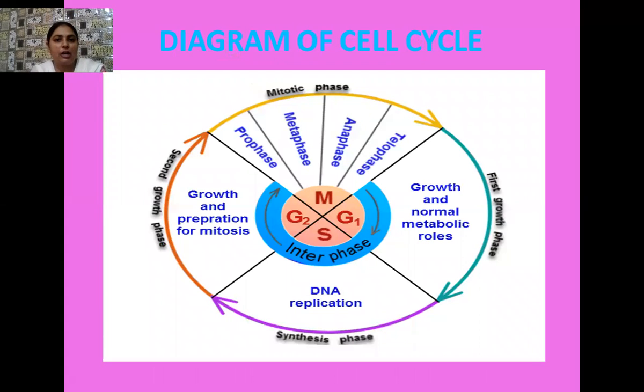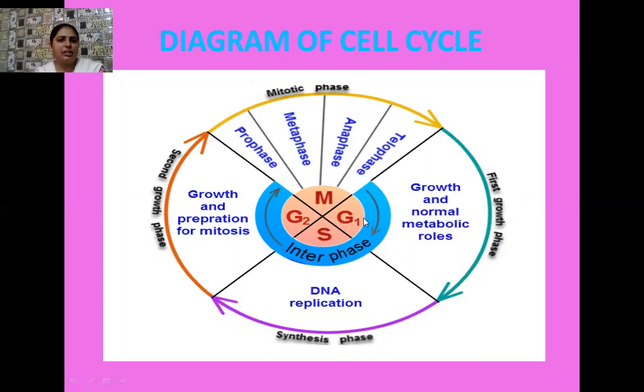Okay, see the flow chart of the cell cycle. Here are all the phases of the interphase. You know that the first phase of the cell cycle is interphase, when the cell is not dividing. This interphase is further divided into various phases. Three phases are there in interphase, that is G1 phase, S phase and G2 phase.